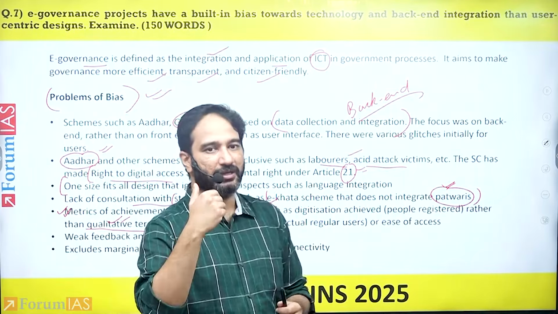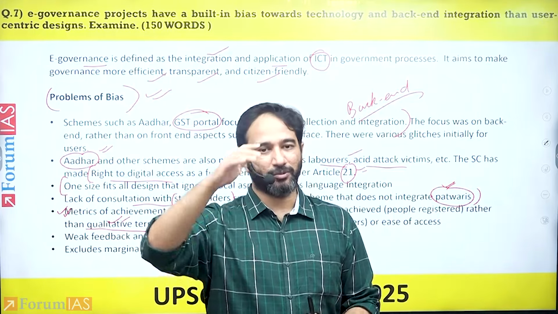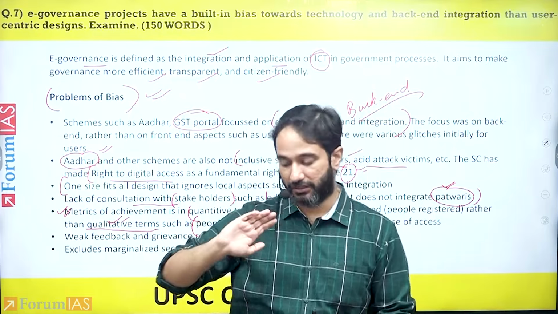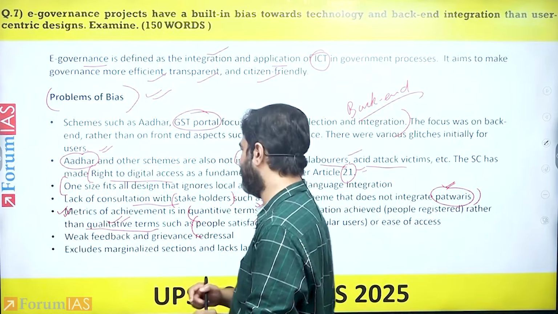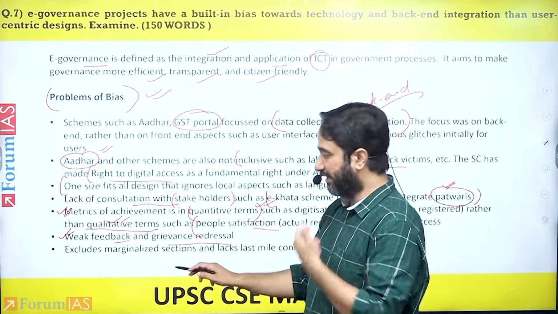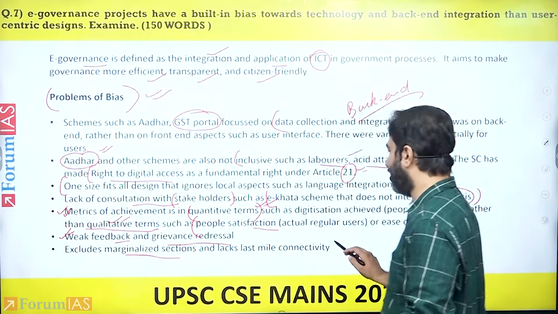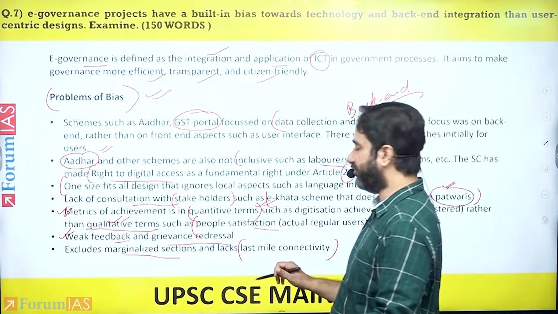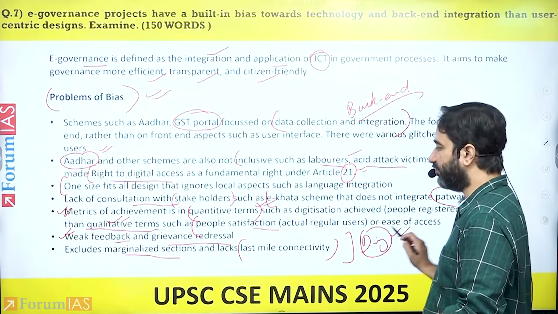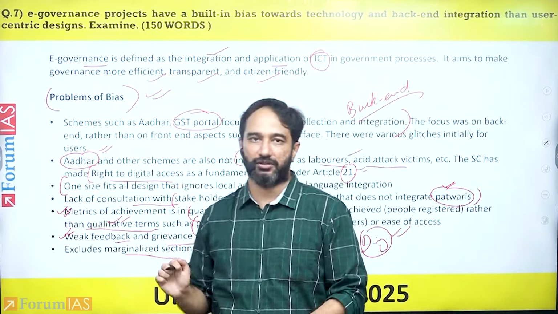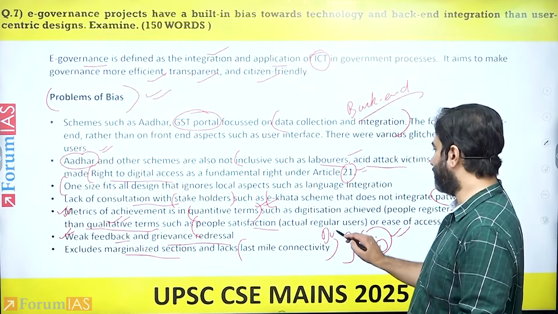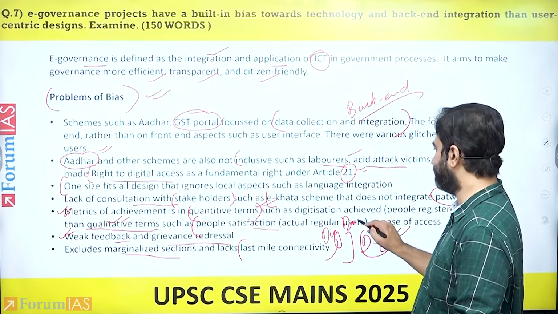How many people are actually registered? That is one thing. But how many people are using the eGov app to actually raise grievances in relation to government processes? There is a weak feedback and grievance redressal, and lastly, it excludes marginalized sections and does lack last mile connectivity, meaning people that may not have digital access would obviously not be able to take benefit of such e-governance schemes. So digital divide also becomes a huge problem here.